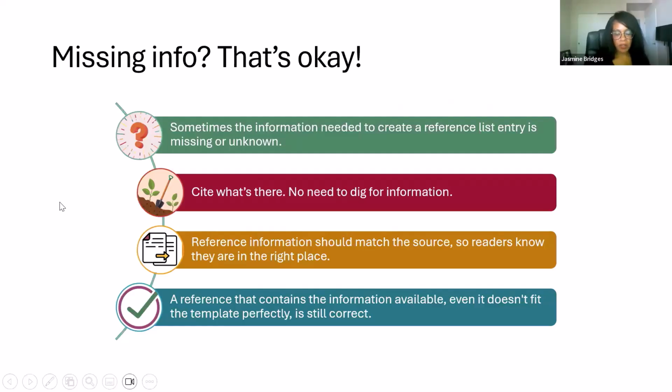Okay, so let's say we're looking at those four parts, the author, the date, the title, and the source, but we don't have one of them. And that's why I hesitated to say that all sources are going to have those things available to us, because sometimes something is missing, but that's fine. That doesn't mean that our reference is going to be incorrect if we use what's in front of us. So see what's there, no need to dig for information.